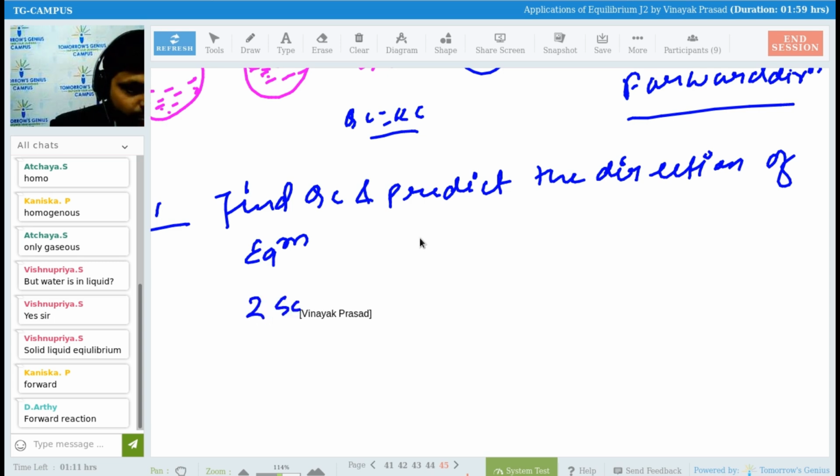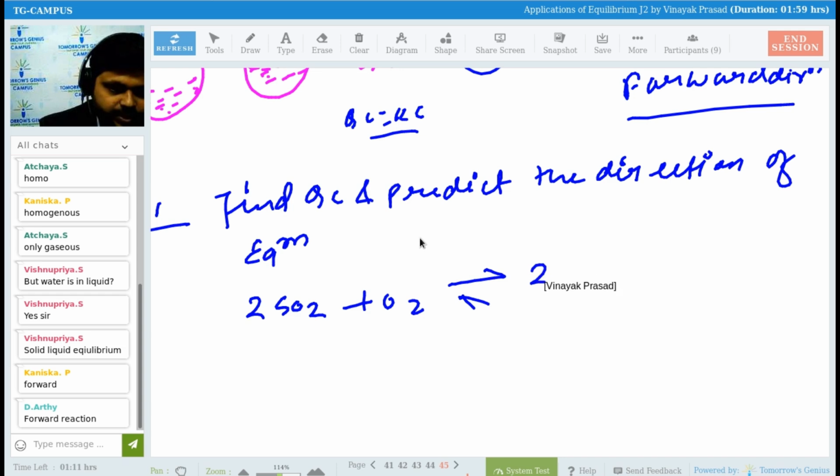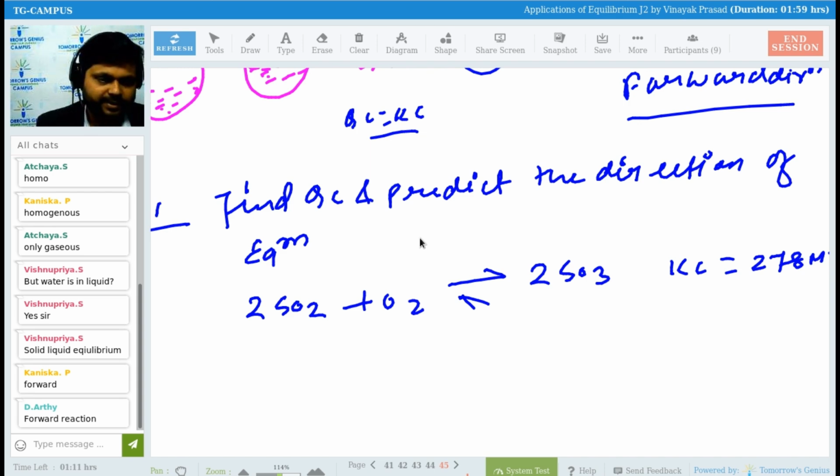See here, the reaction is 2SO2 plus O2 giving 2SO3, right? And Kc is equal to 278 mole inverse. So try to find the direction as well as the concentration.